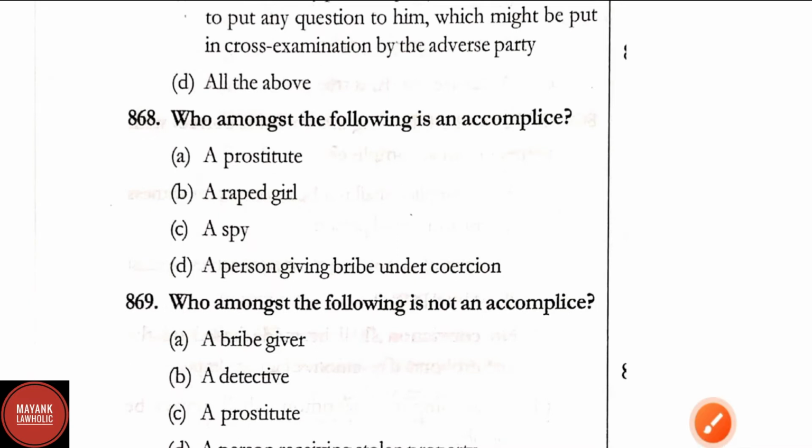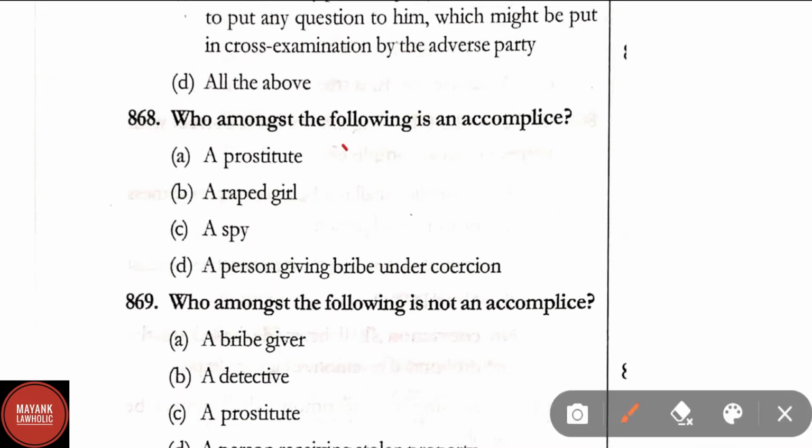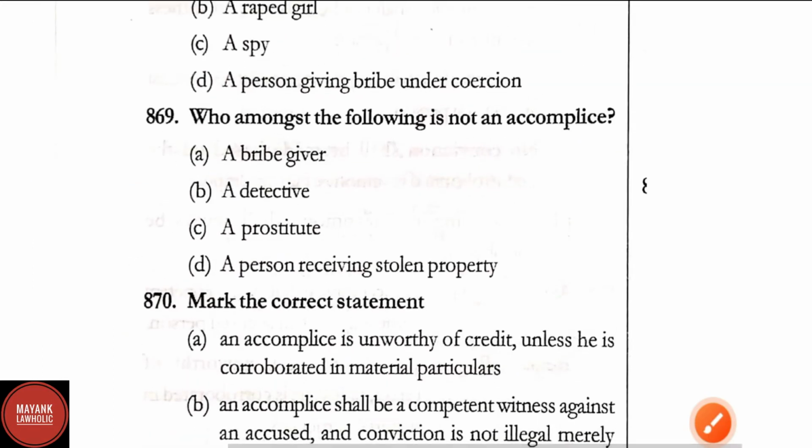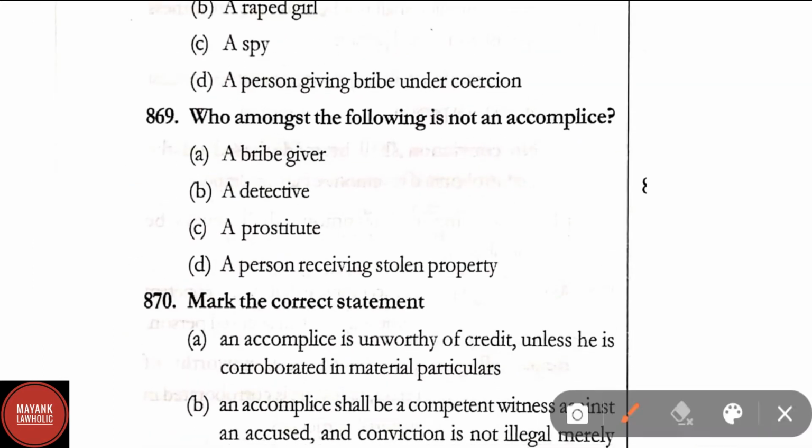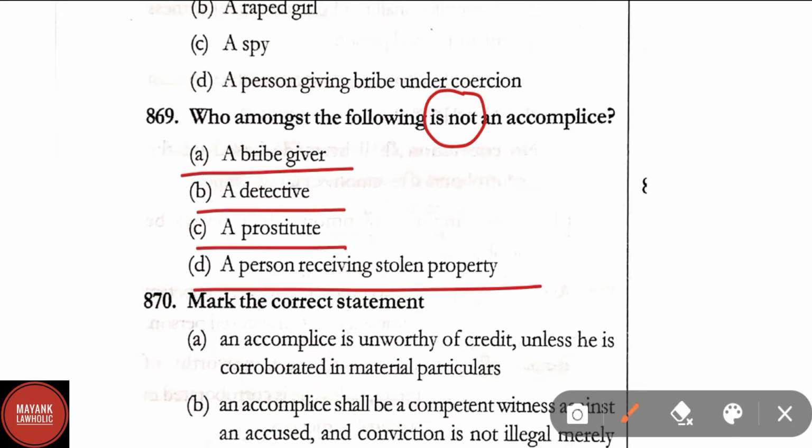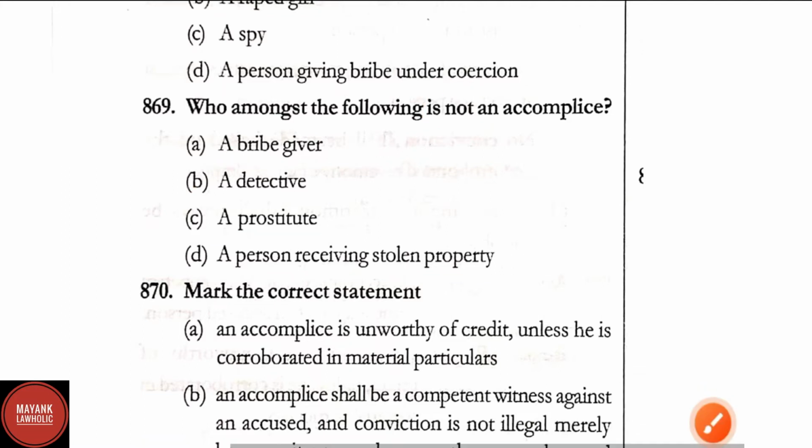Question number 868. Who amongst the following is an accomplice? Correct answer is option A. A prostitute is an accomplice. Question number 869. Who amongst the following is not an accomplice? Option A, a bribe giver; a detective; a prostitute; a person receiving stolen property. Here the correct answer is option B. A detective is not an accomplice.